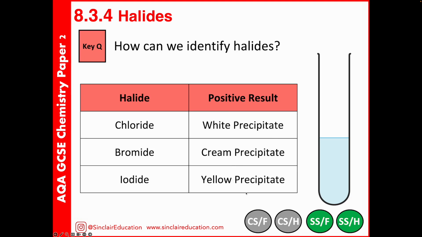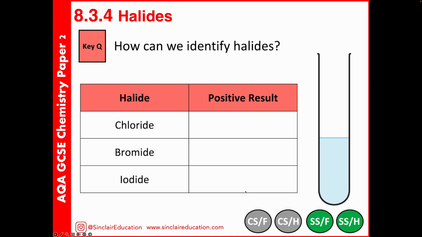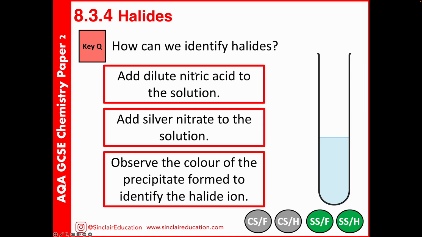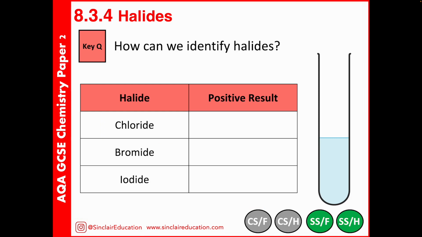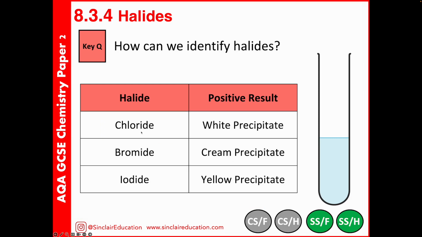A common question is you might get asked why it would not be appropriate, as I go back, to add hydrochloric acid instead to the solution. If we want to identify a halide, we're identifying a group 7 element, or ion from group 7. If we were to add a hydrochloric acid, we would definitely get a positive result because we'd be adding halides to the solution. So we cannot use hydrochloric acid because you would 100% get a positive result for chloride ions. You've added them in. So this has to be nitric acid that we use, and we'll combine that with silver nitrate.